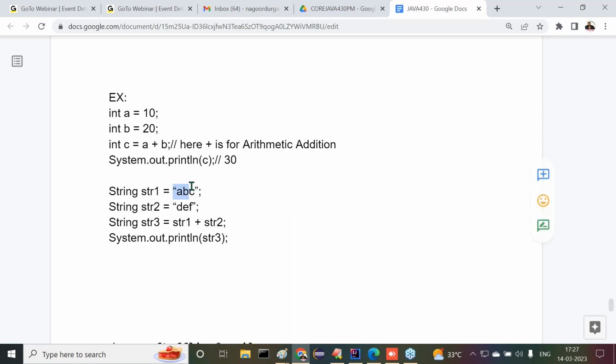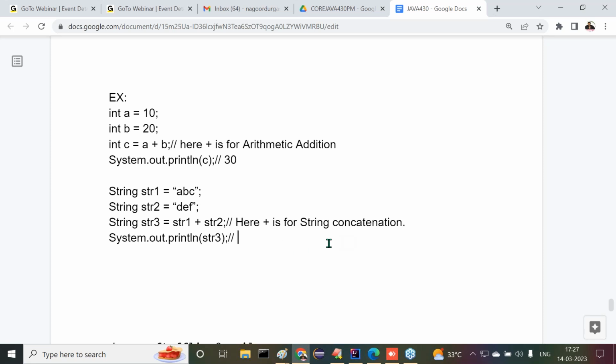String str1 is equal to ABC. String str2 is equal to DEF. String str3 is equal to str1 plus str2. Now here plus is for string concatenation. What's the meaning of concatenation? Adding two strings, that means appending two string values: A, B, C, D, E, F. This is the concatenation of two string values. So here plus is for string concatenation.